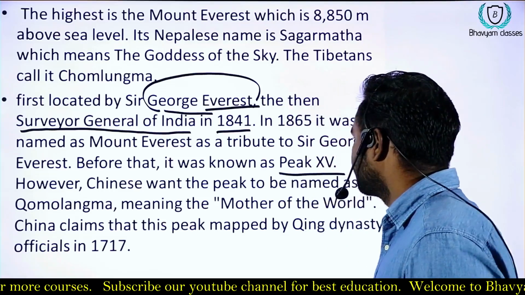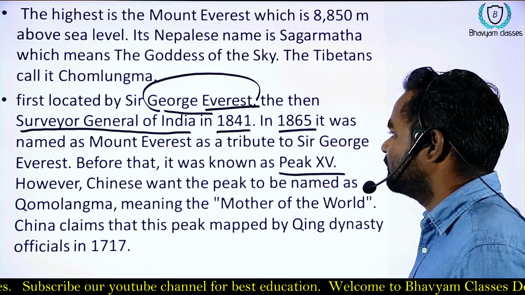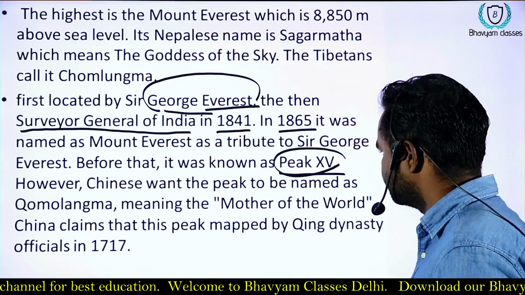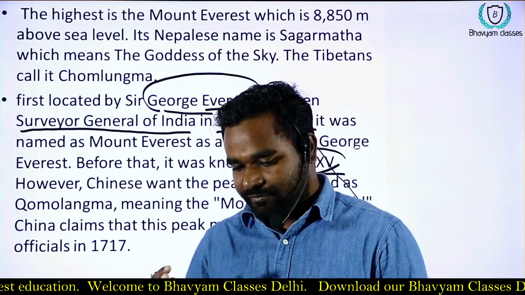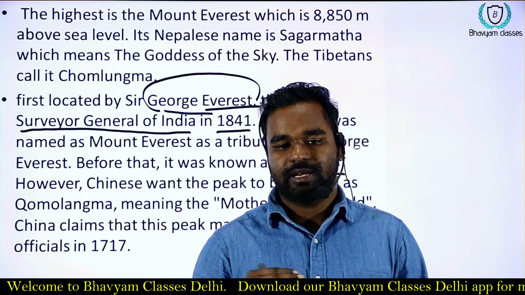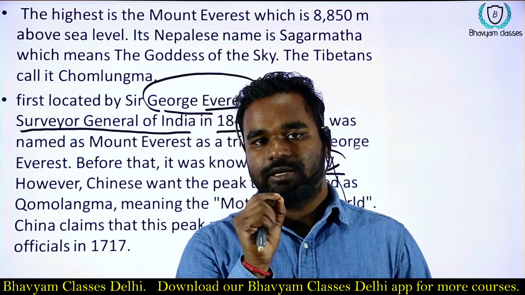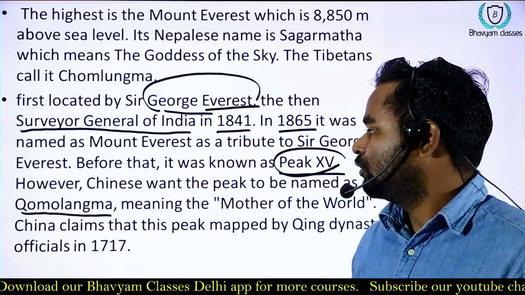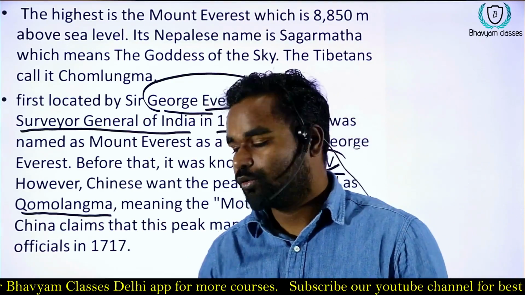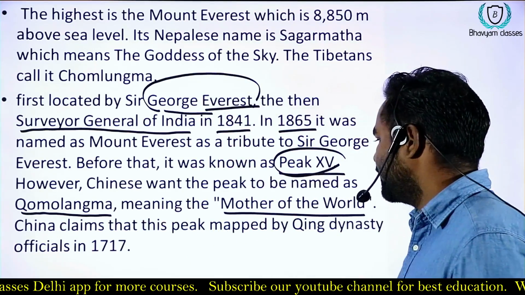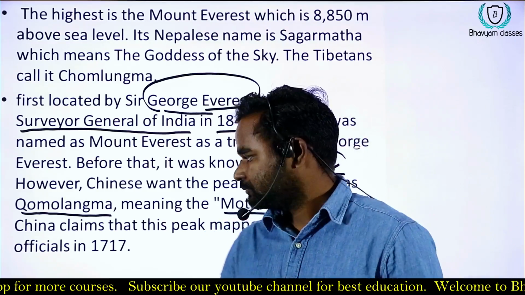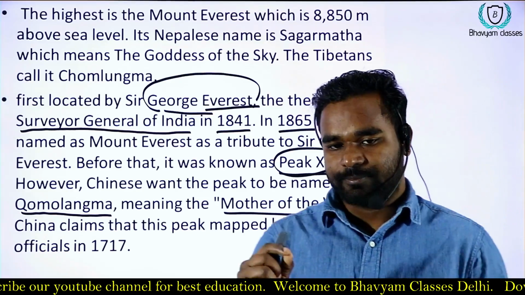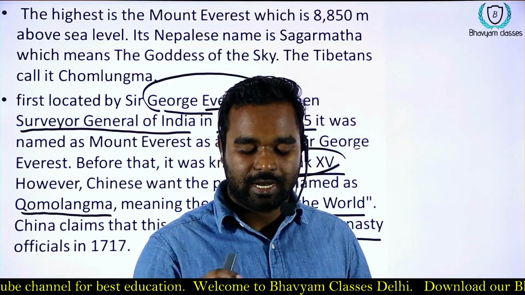In 1865 the name was changed from Peak 15 to Everest. But China wants the name of Peak 15 to be given as Qomolangma. Qomolangma means the mother of the world, and the Chinese say that the Qing dynasty already noticed Mount Everest and mapped it.